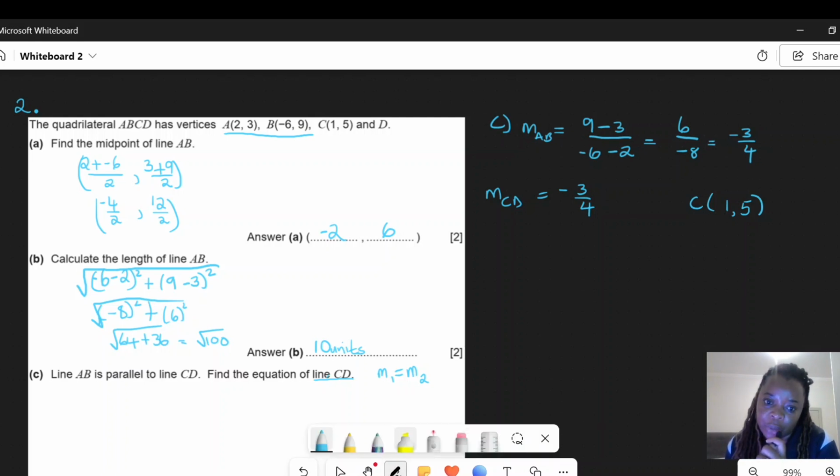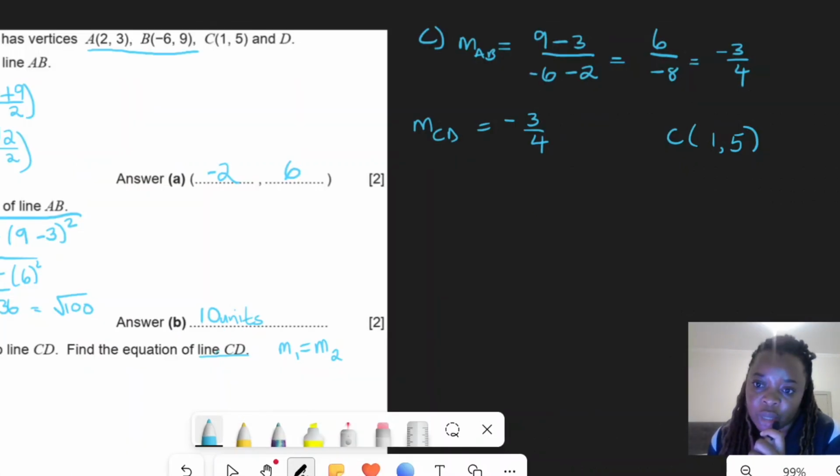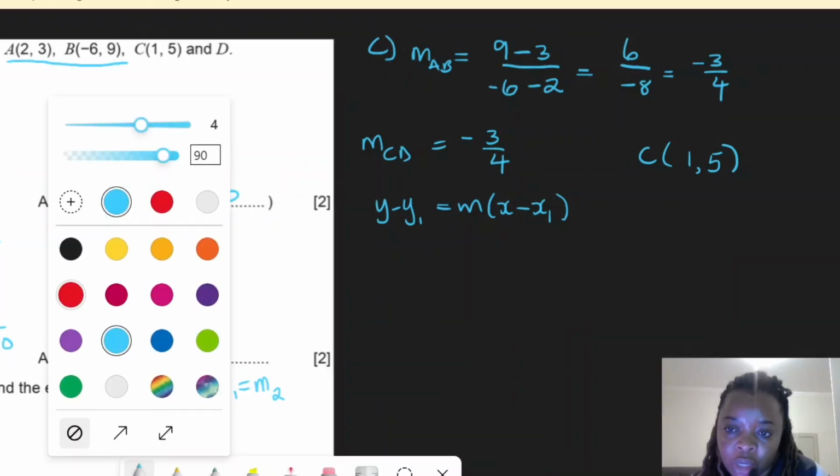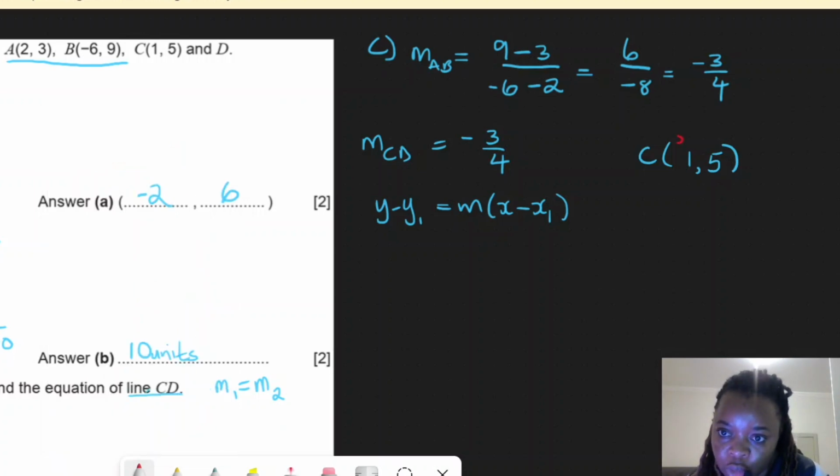How do we find this equation? You have two formulas that you can use. One, you can say that y minus y1 is equal to m(x minus x1). x and y are variables, they will remain x and y, while x1 and y1 are the coordinates of the point that is part of the line you're trying to find the equation of, in this case, point C. So this is our x1 and this is our y1.